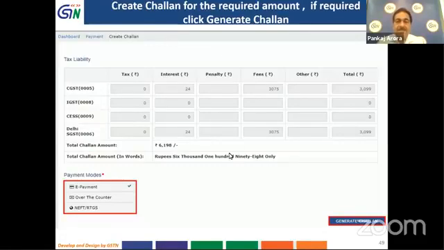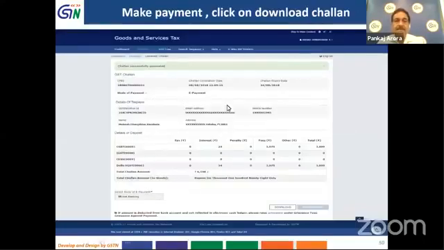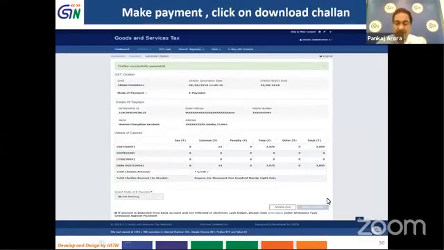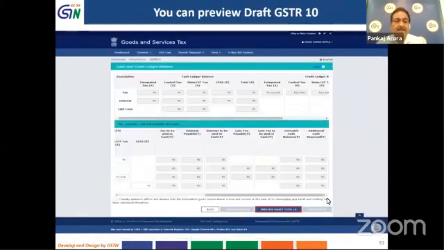Once you click on generate challan, you get a message on your screen that the challan is successfully generated, and you can download the challan if you want to. Then, once you click on the mode of payment, suppose in this case we click on net banking, we can see that we can pay the tax by following the process. So now the tax is the applicable tax which I was liable to pay